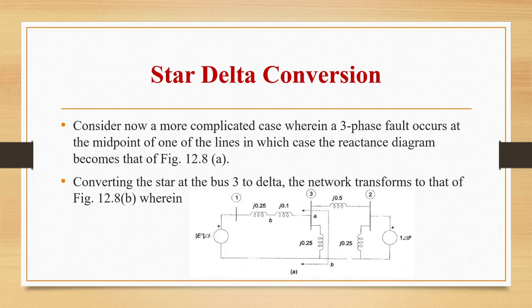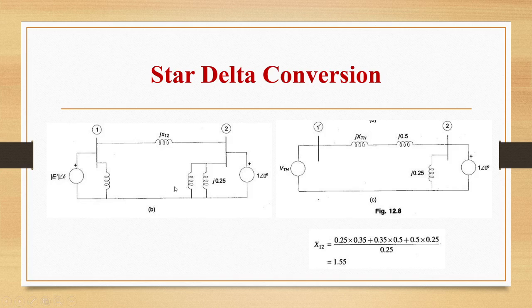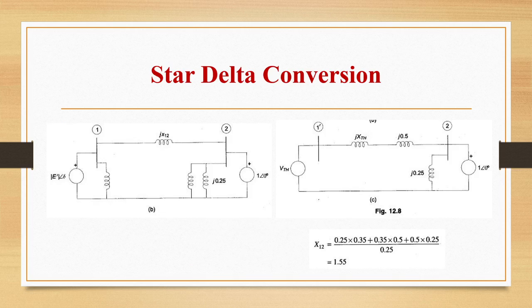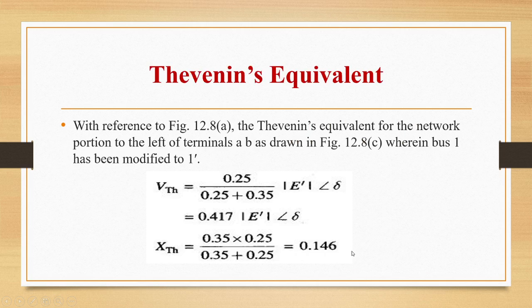Converting the star at bus 3 to delta, the network transforms to this one. Writing the equation for X12, X12 is 0.25 into 0.35 plus 0.35 into 0.5 plus 0.5 into 0.25 by 0.25, that is 1.55.